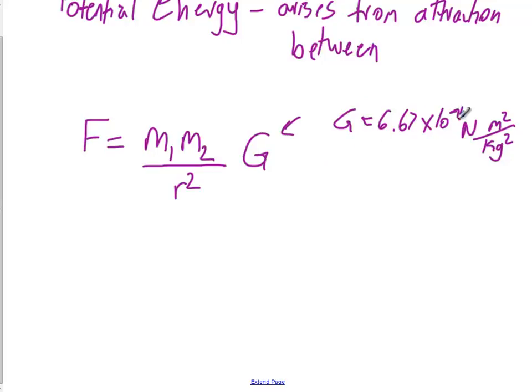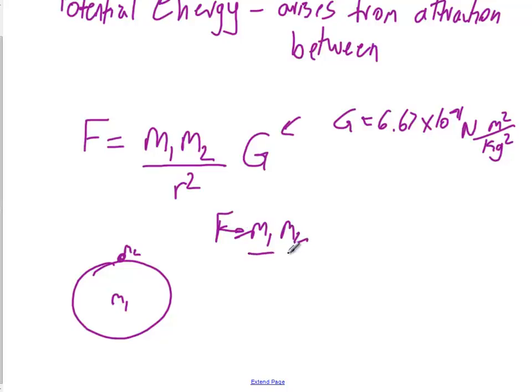You'll notice this times 10 to the negative 11th, that's really small. We don't have a very strong force of attraction between us and other objects because our masses are really small. But I want you to think about this on the surface of the Earth. If you have the Earth, and we're going to call it M1, and you have an object sitting up here on the Earth, we're going to call it M2, then what's the force of attraction between them? Well, F equals M1 times M2 divided by the distance between them squared, times G.